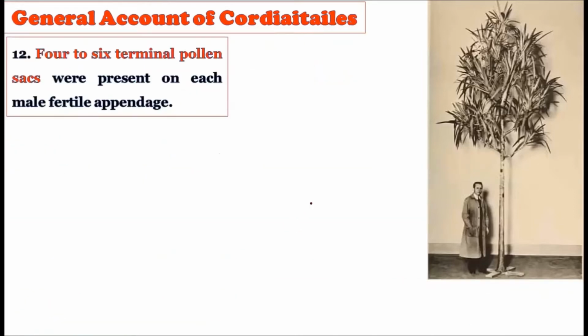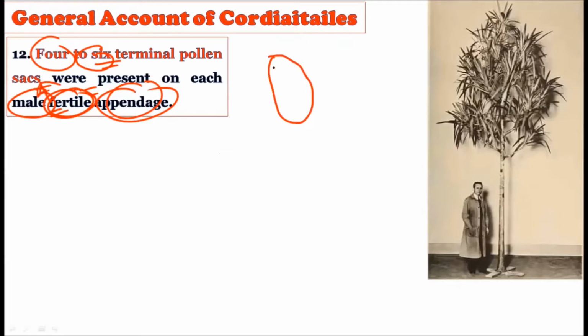All right, now consider this. 4 to 6 terminal pollen sacs were present in each fertile appendage. Whatever the male fertile appendages were there, in these fertile appendages, 4 to 6 terminal pollen sacs were there. Consider this: 4 to 6 terminal pollen sacs were present in the upper fertile region, and these pollen sacs will create the pollen grains, and these pollen grains will travel through the wind to reach the ovule in order to have the pollination, and after that the fertilization.